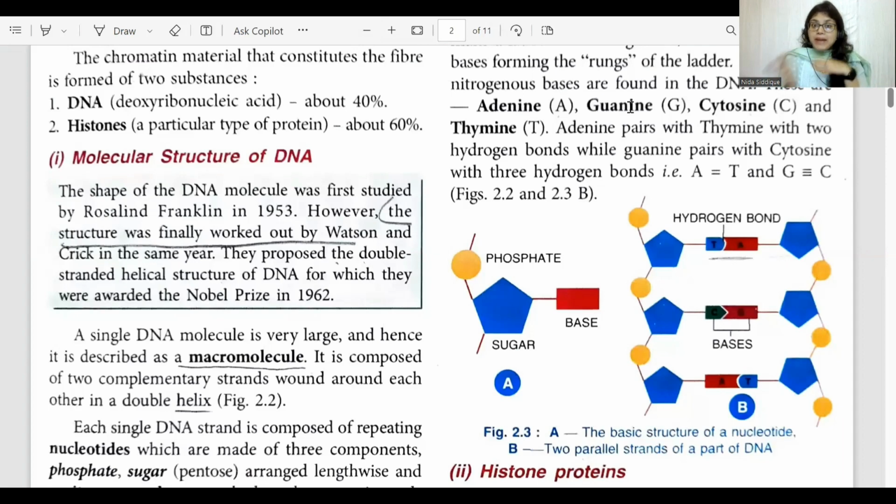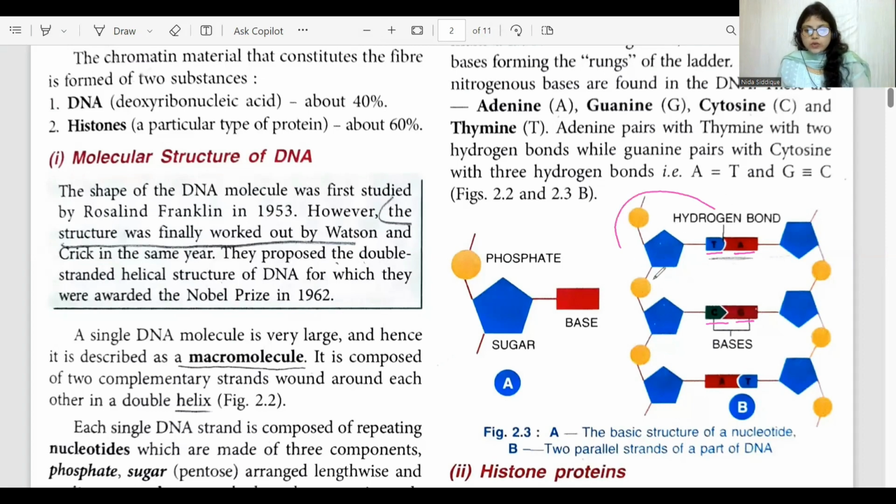Now, let's come back to the word complementary. It's complementary because adenine always binds with thymine, guanine always binds with cytosine. Okay, they are complementary to each other. And they run in antiparallel direction. They are made up of repeated units of nucleotides.